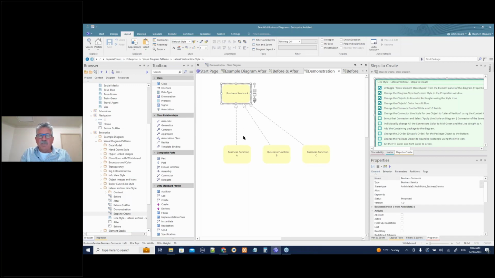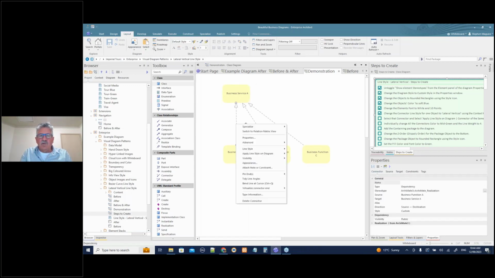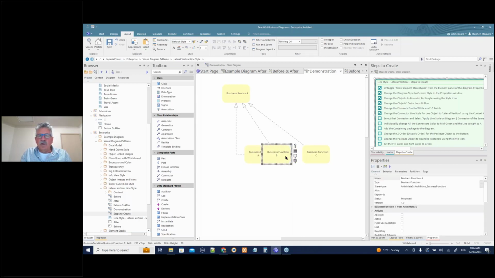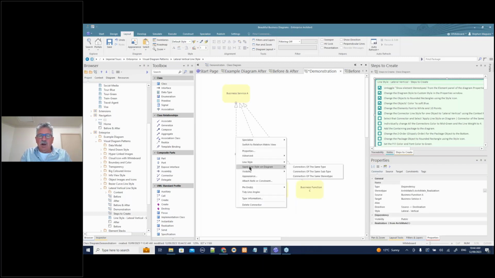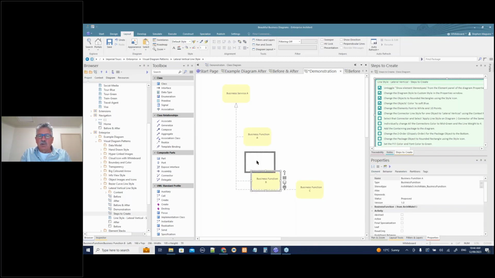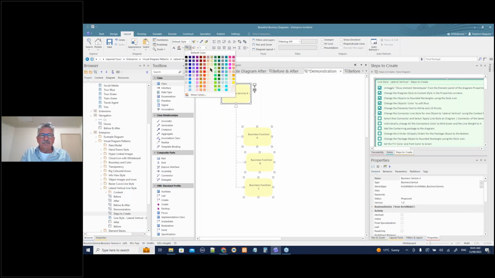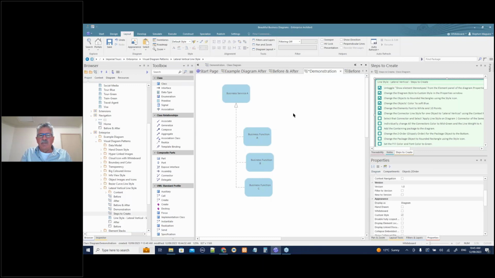This is the key point. Here we're going to change these styles to lateral vertical, and if I move those guys over now. Now, a trick that, again, some people don't know: if I right mouse click on here and go apply line style and diagram, all the connectors are the same type, then I have these guys all kind of lined up. So that's the key message with that diagram. We can do all of these things to make this prettier. And we've talked about the package before. Line these guys up, vertically aligned. So that's the key point of that diagram.